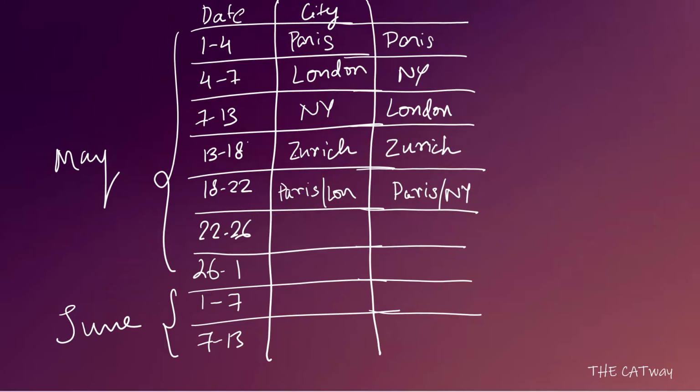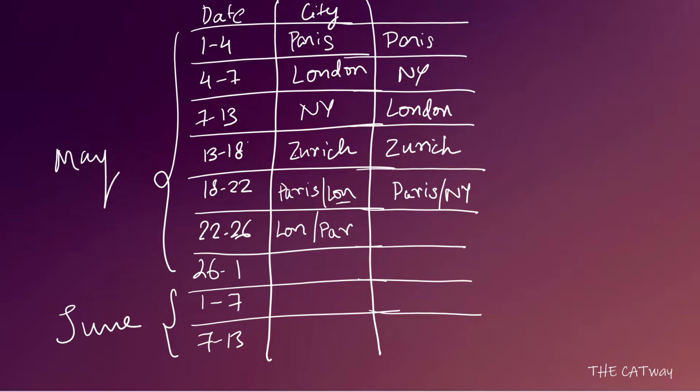Now coming to May 22nd. See, on May 22nd, talking about case 1, and we are talking about the case in which he went to Paris. So if he went to Paris, then he cannot go to Paris on 22nd. He cannot go to Zurich. Also, he cannot go to New York. So the only possibility for him is London. If he went to London on 18th, then he cannot go to London on 22nd. He cannot go to Zurich. He cannot go to New York. So he will be going to Paris. So these are the two possibilities for 22 to 26.